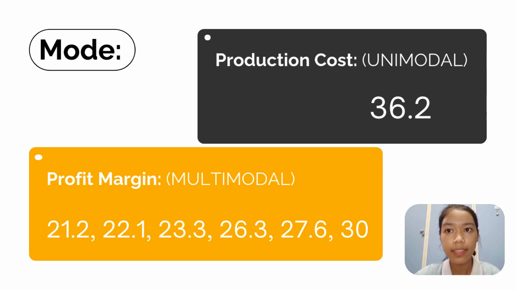In this analysis, mode is not a good measure of central location because the existence of multimodal in profit margin limits the ability of the mode in describing the center of distribution, because we cannot identify one value of mode to describe the central location.